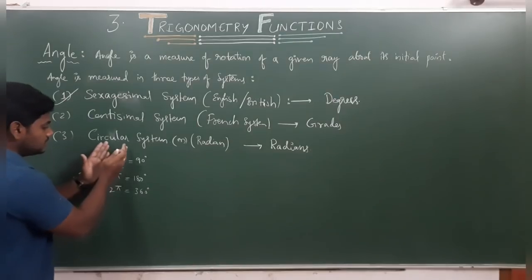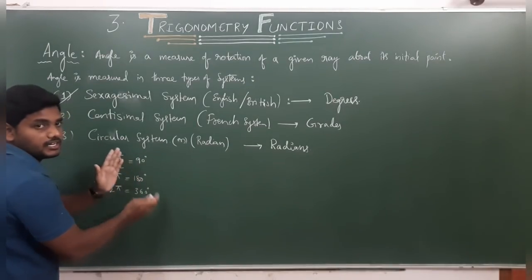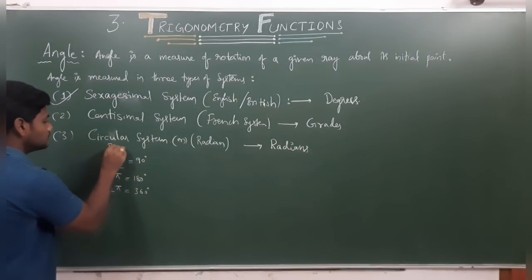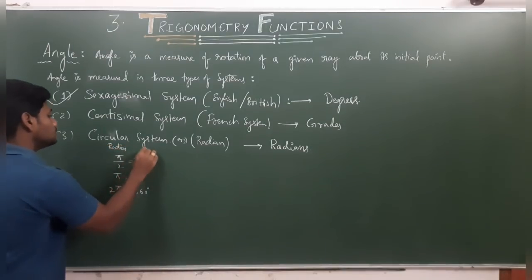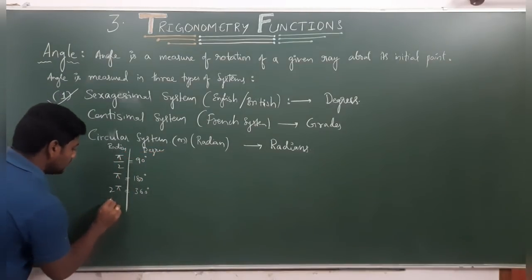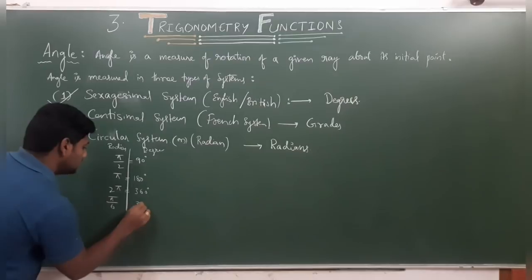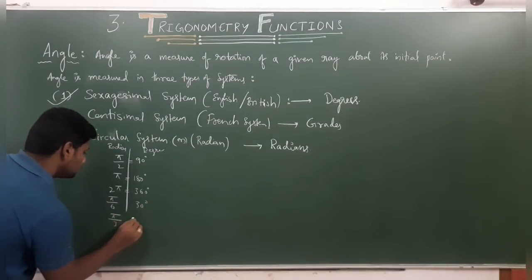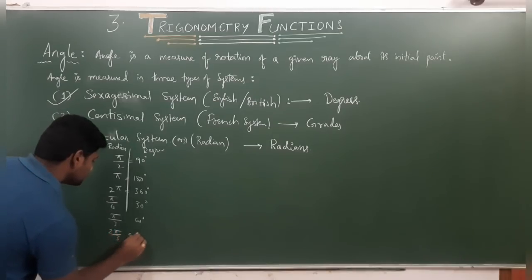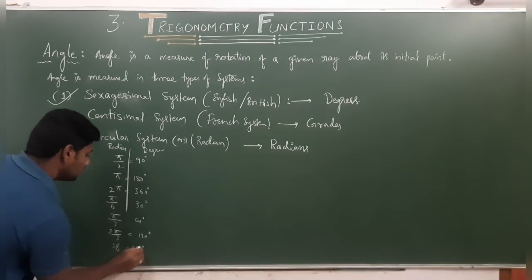That is in terms of degrees. Like pi by 6 is equal to 30 degrees, pi by 3 equals 60 degrees, 2 pi by 3 is equal to 120 degrees, and 3 pi by 2 is equal to 270 degrees. Like that we will write.